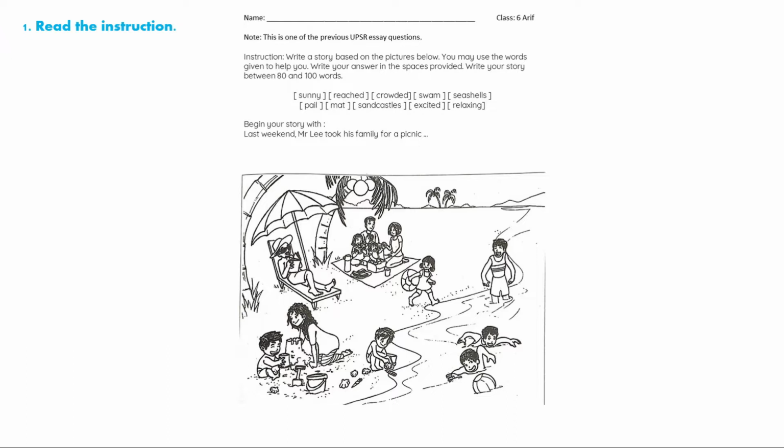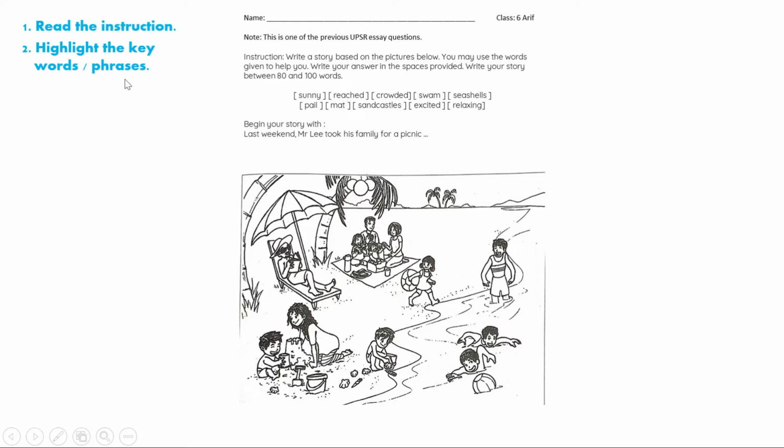Write your story between 80 to 100 words. So these are the words given to you: sunny, rich, crowded, swim, seashells, pale, matte, sandcastles, excited, and relaxing.